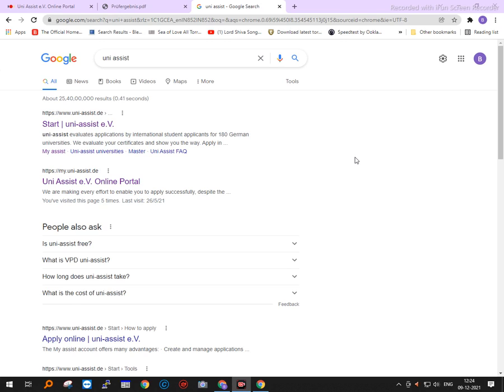That means to say, UniAssist is not an organization for selecting your application or for selecting you. UniAssist can only and will only check the documents and match it with the prerequisites of the university and send it back to the university, so that the university has the final say in selection process. Now, having said that, UniAssist applications were first sent on an online portal, and then in case you feel that UniAssist has not done a good job, you can also appeal to them again.